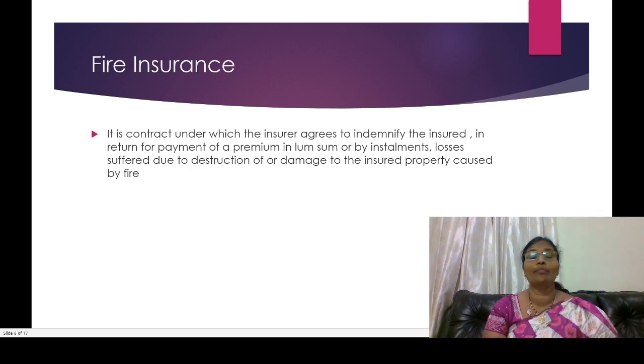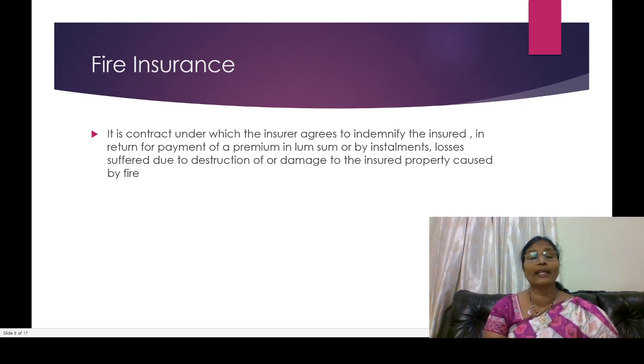So we can pay the premium on an installment basis or lump sum, and whatever losses we have should be recovered from the insurance company, whether due to destruction, damage, lightning, explosion, landslide, or terrorist attacks. All those we should cover through fire insurance.